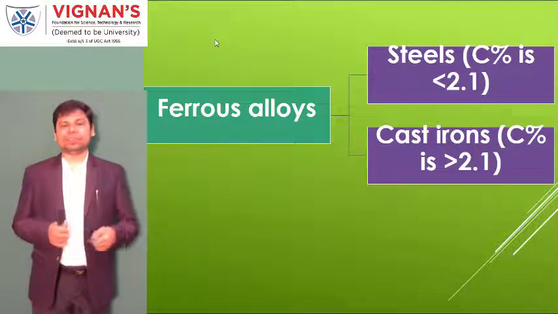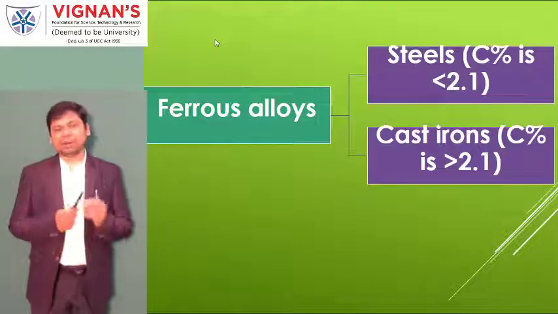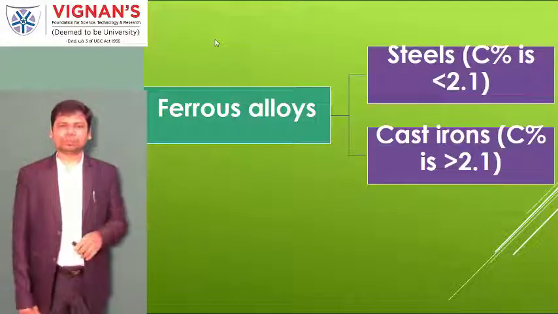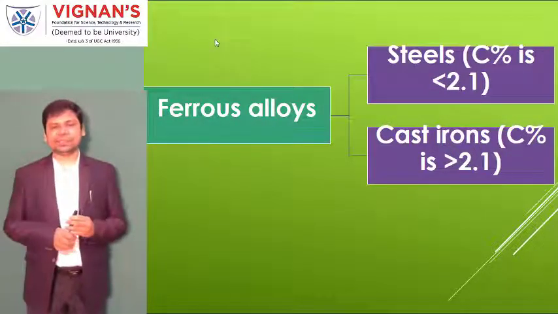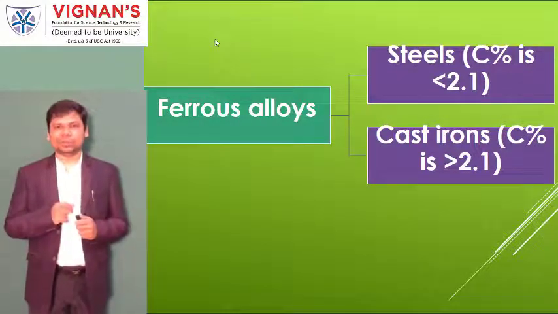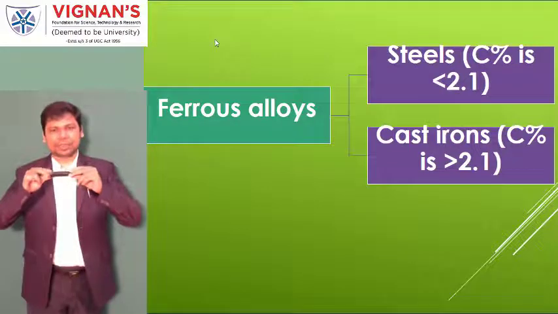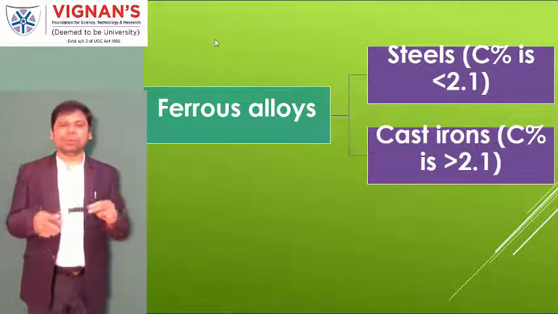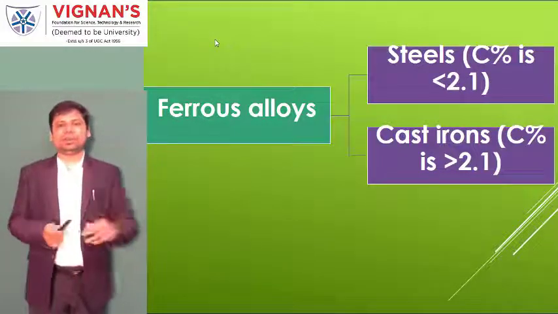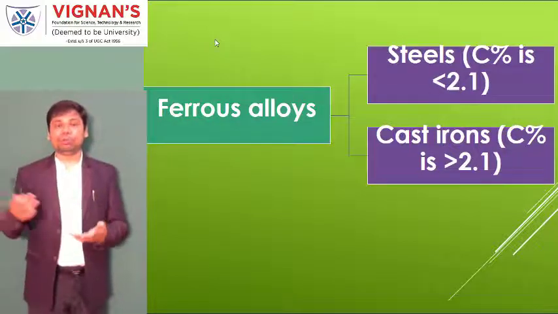The steels we use very vastly. Why? Because it has the property of being ductile. That means whenever the load is applied on that material, the material is going to deform within the metallic mass. So there is deformation under the action of load. Whenever the load is acting, the dimension is going to sag, and if the load is continued further, then definitely it is going to fail. But I get some caution from that, and I will change the place of the product, because I came to know it is going to fail.